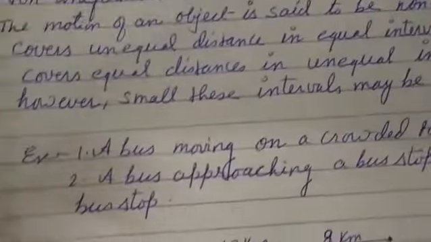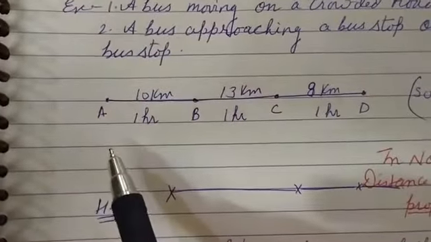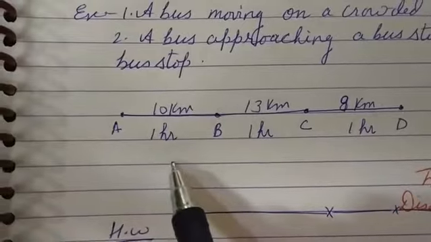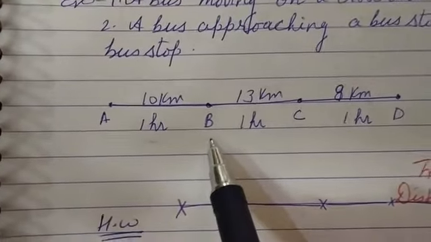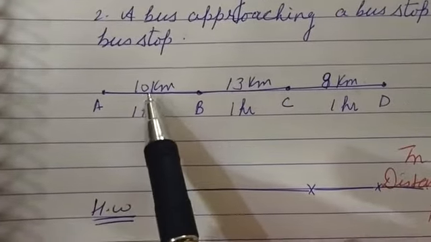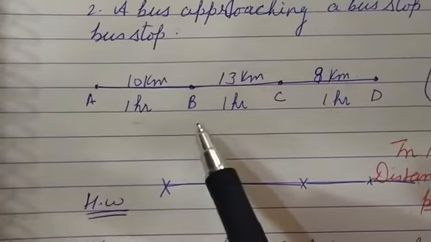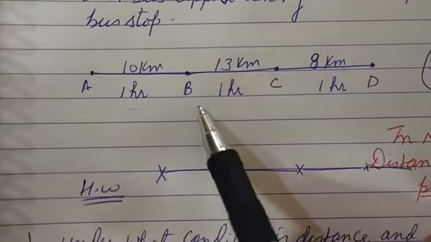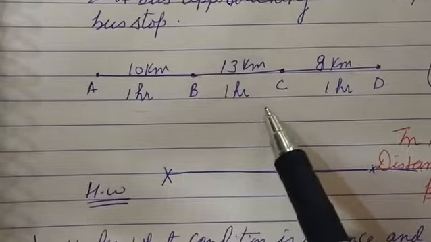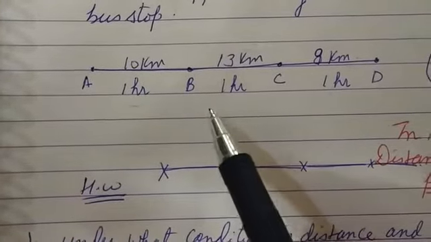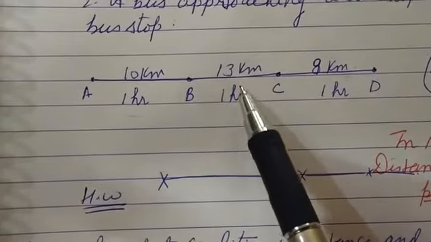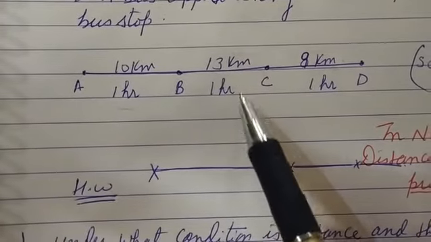Again we take the same example. Suppose a bus starts from point A and in 1 hour it reaches point B. This time it covers 10 kilometers. Now again in 1 hour, there was no crowd, the road was empty, and this time the bus traveled 13 kilometers.